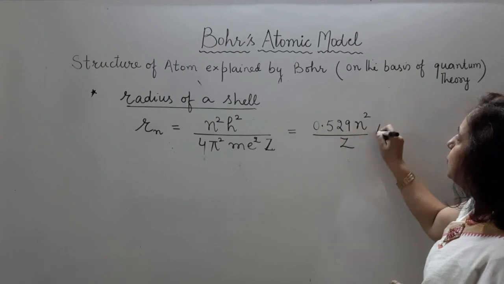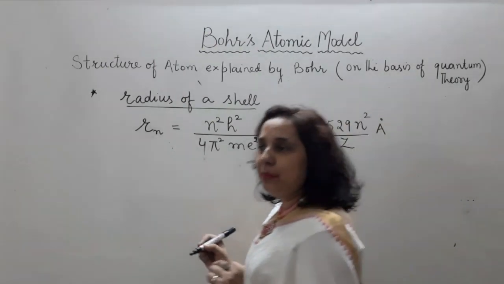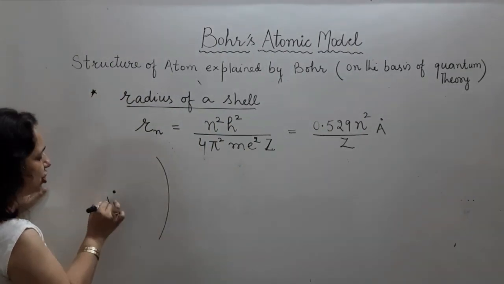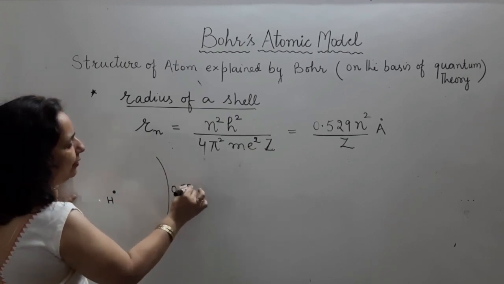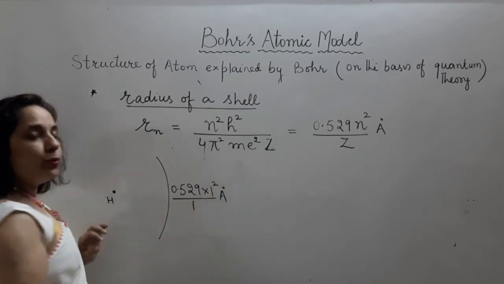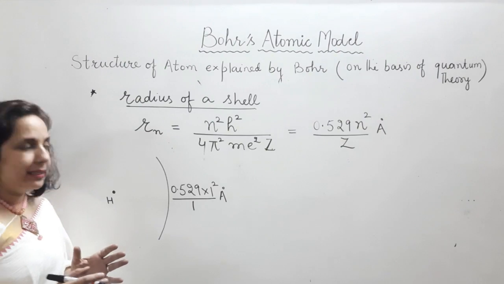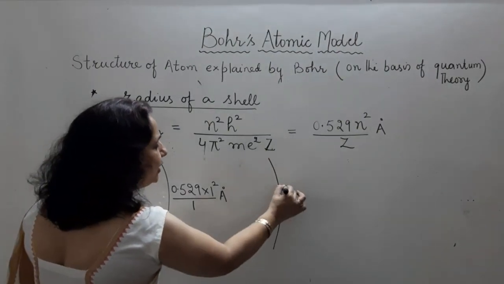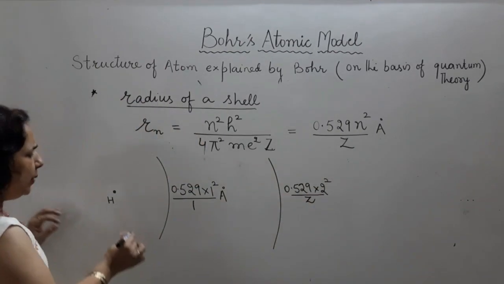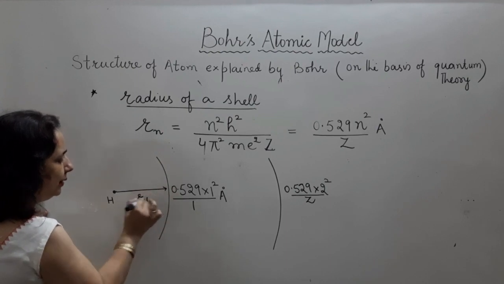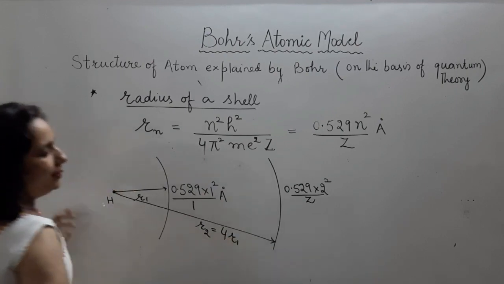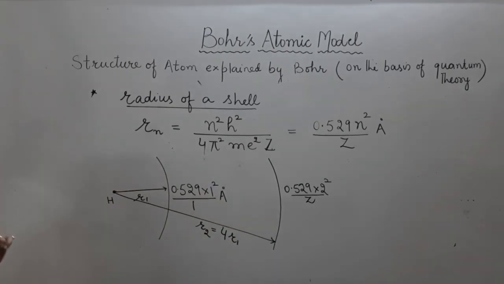by z Armstrong. It means radius of a shell can be calculated by Bohr's model, and he told us that if we want to calculate radius of first shell of hydrogen, it will be 0.529 into 1 square by 1. And units are Armstrong. What is 1 Armstrong? 10 raised to power minus 10 meters. Radius of second shell, it is 0.529 into 2 square by z, that is 1. Now it means this is R1 and this radius is going to be R2, which is 4 times R1. The radius of second shell is going to be 4 times that of R1.